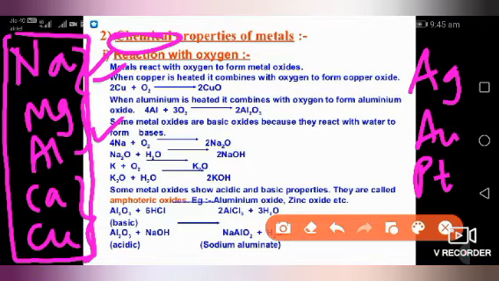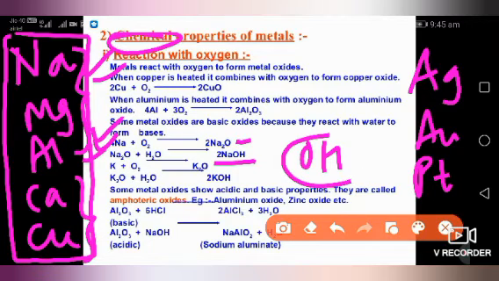In the same way, some metal oxides are basic oxides, because they react with water to form a base. It means that whenever a metal reacts with oxygen and then water, it will produce a base. We studied this in the acid-base chapter. Suppose sodium reacts with oxygen to form sodium oxide, then sodium oxide will react with water and produce sodium hydroxide, and sodium hydroxide has OH. You know that all the molecules which have OH are known as bases.